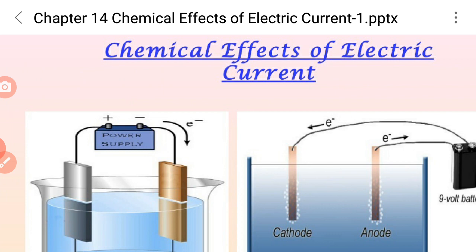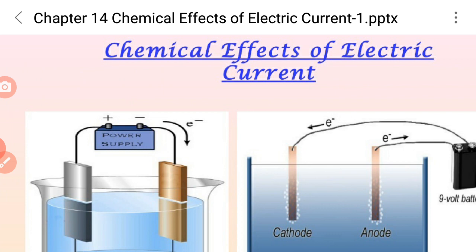Here we can discuss the chemical effects of electric current, that is, the cathode and anode plates, which we can observe here. For that, we require two copper plates of the same size.